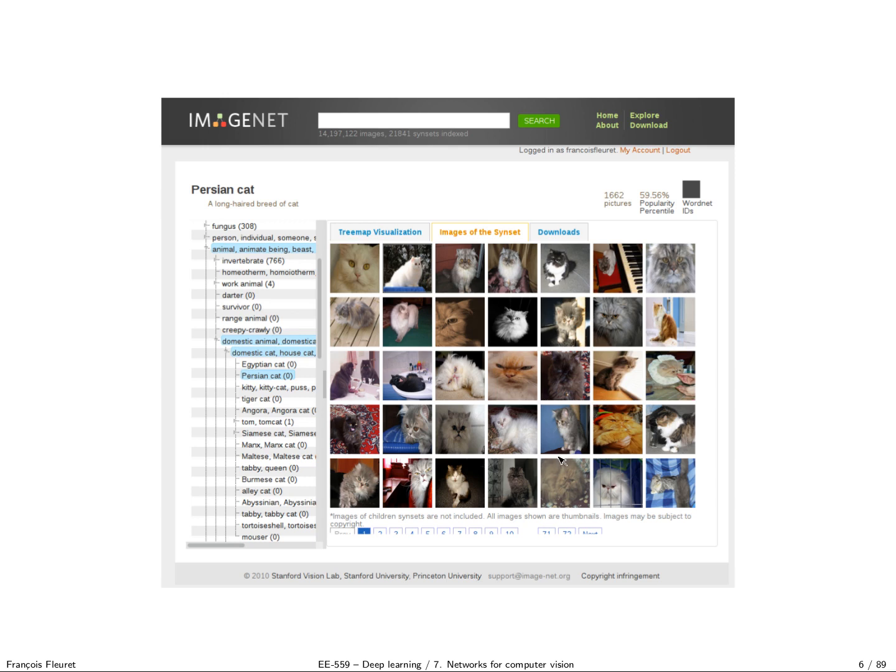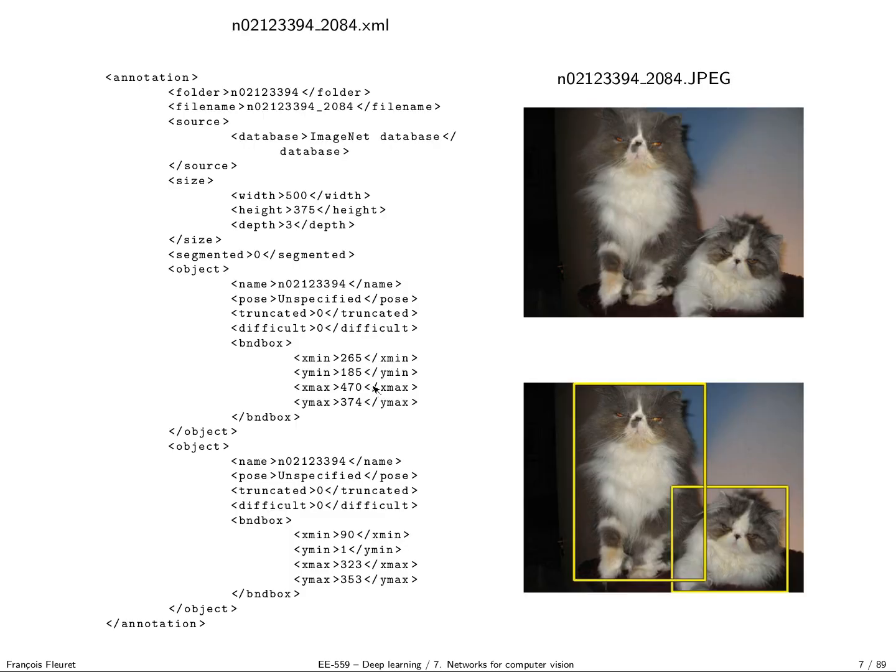So ImageNet is accessible through the web. It's so large that they provide a web interface to browse it, and it's very interesting to look at. So for instance here it's a screenshot where we have the Persian cat synset, which is a subset of domestic cat, which is a subset of domestic animal, which is a subset of animal, and those are examples of images from this synset. The ground truth looks like this.